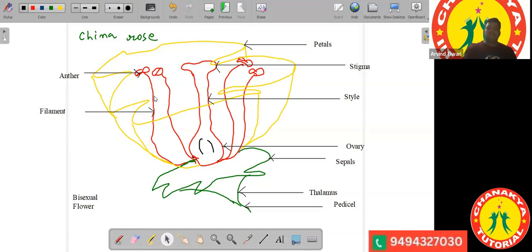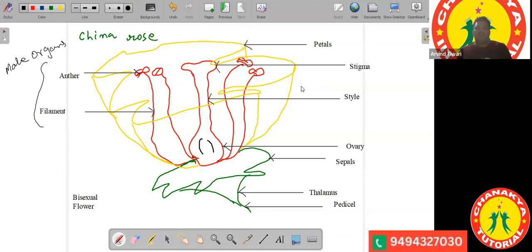Now these two parts, anther and filament taken together, form the male reproductive organs.